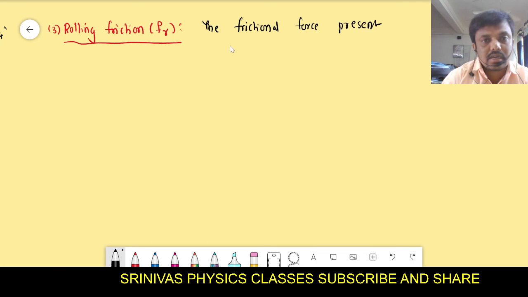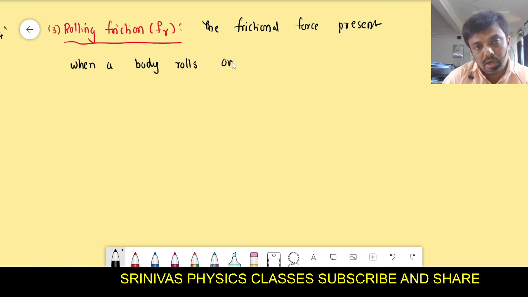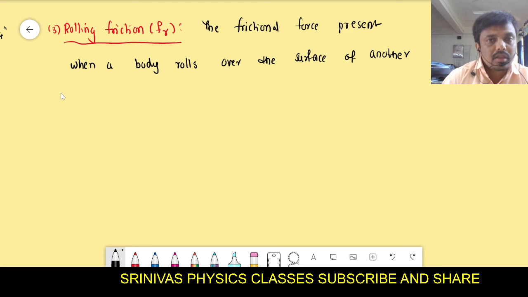The frictional force present when a body rolls over the surface of another body is called rolling friction.